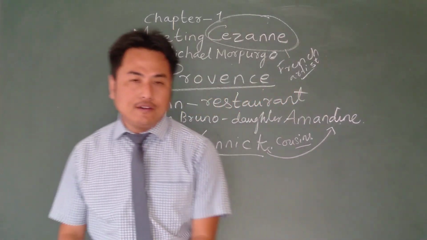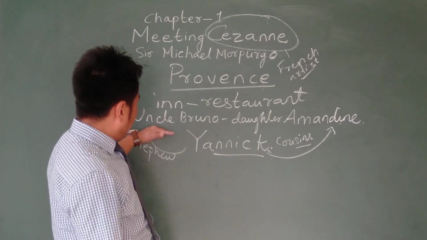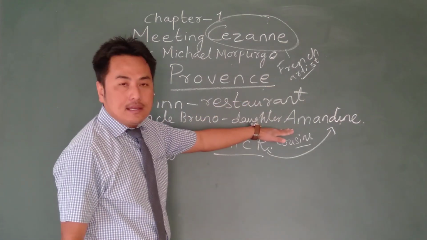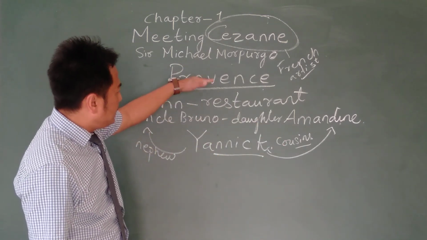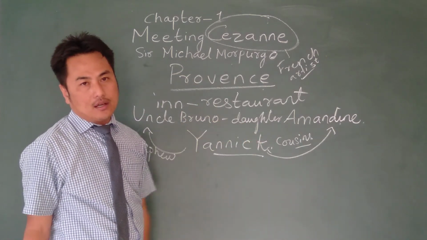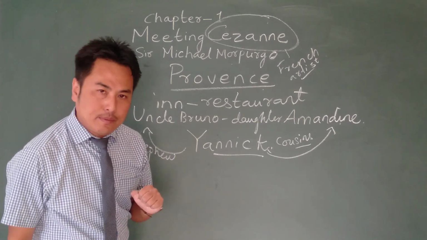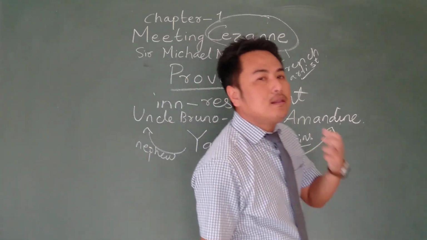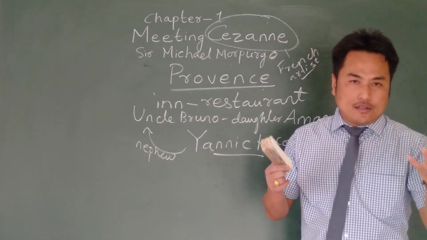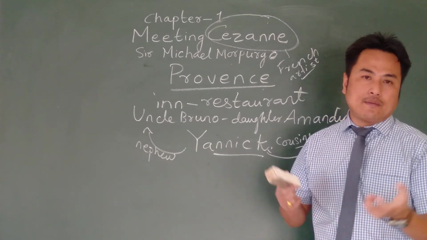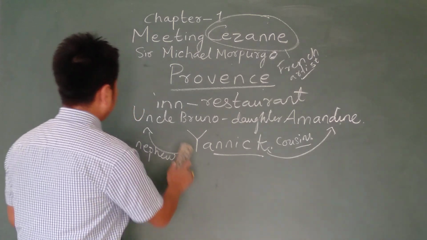So as luck would have it, he got a chance to come and spend his summer vacation with Uncle Bruno and his daughter Amandine in that village of Provence. So that was luck because he had seen that lovely portrait of Provence. Now he got a chance to come there to spend his summer vacation. So he decided to help them in the work in the restaurant, like laying out the tables, serving the guests, or also sometimes doing the odd cooking for them in the kitchen. So he started working there.